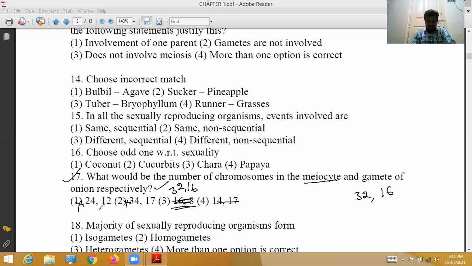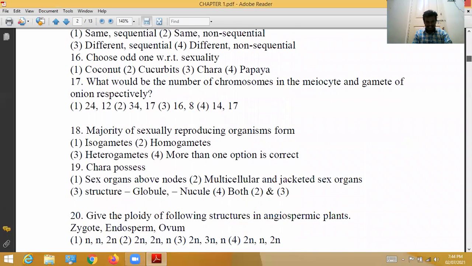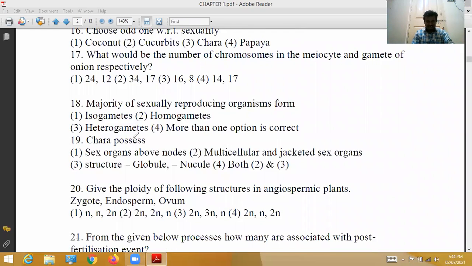So the 1st, 2nd, and 4th options are wrong. The correct option is the third option. 18th question: majority of sexually reproducing organisms form what?